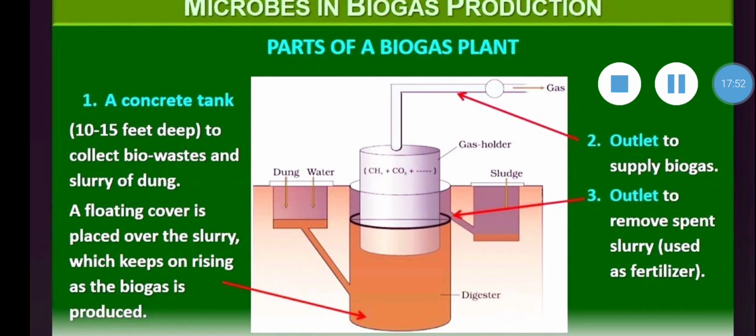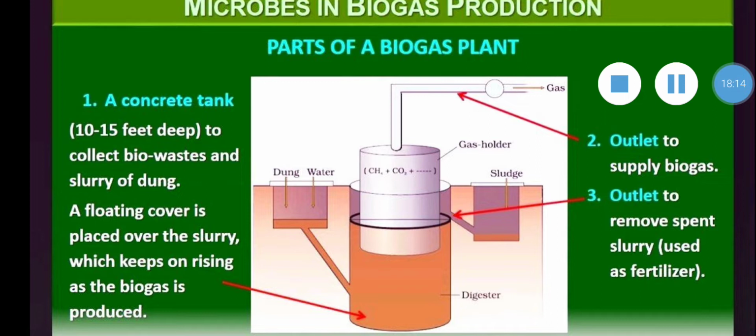Benefits of biogas production. You know that it is a cheap, safe and renewable source of energy. It can be easily generated, stored and transported. It can be used for domestic lighting, cooking, street lighting as well as small scale industries. It burns with blue flame and without smoke.